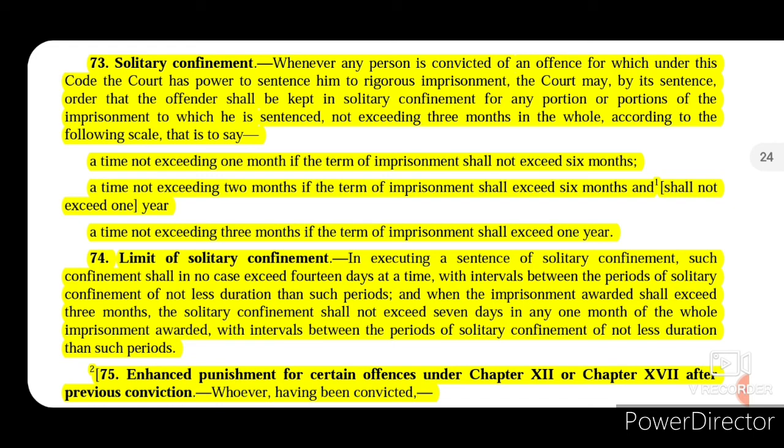So section 74 basically gives us the idea as to how the provisions of solitary confinement are inflicted. So it will not be more than 14 days at a time where it is below 3 months in total, and where the imprisonment is more than 3 months, then the solitary confinement will be inflicted for a period not more than 7 days at a time.